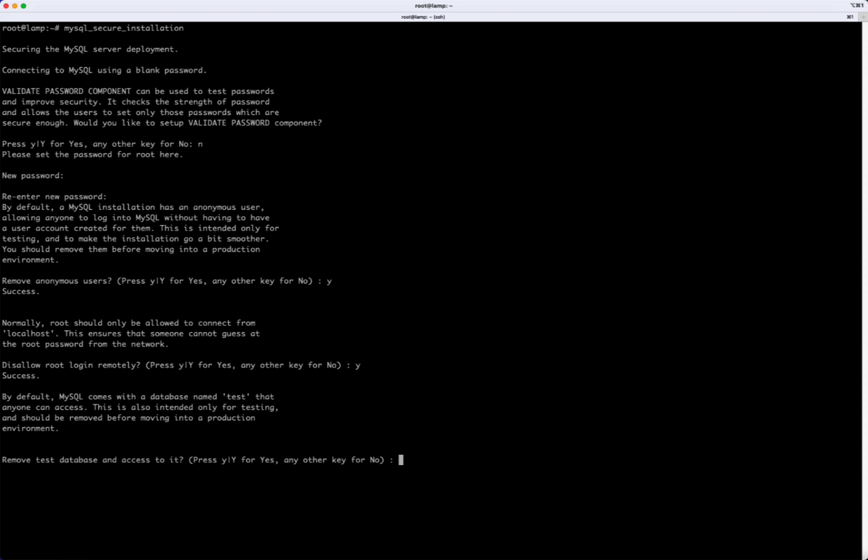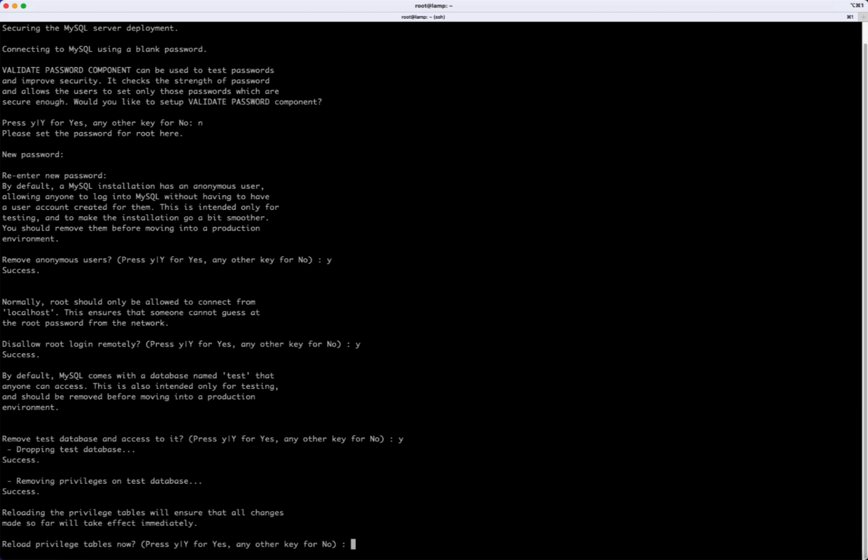And then let's choose yes for removing the test databases. And reload the privileges tables, yes.